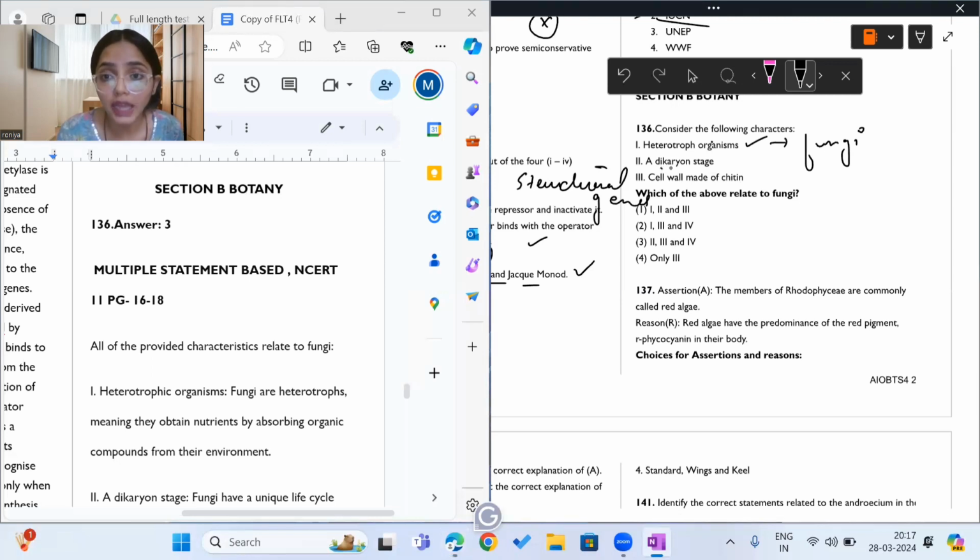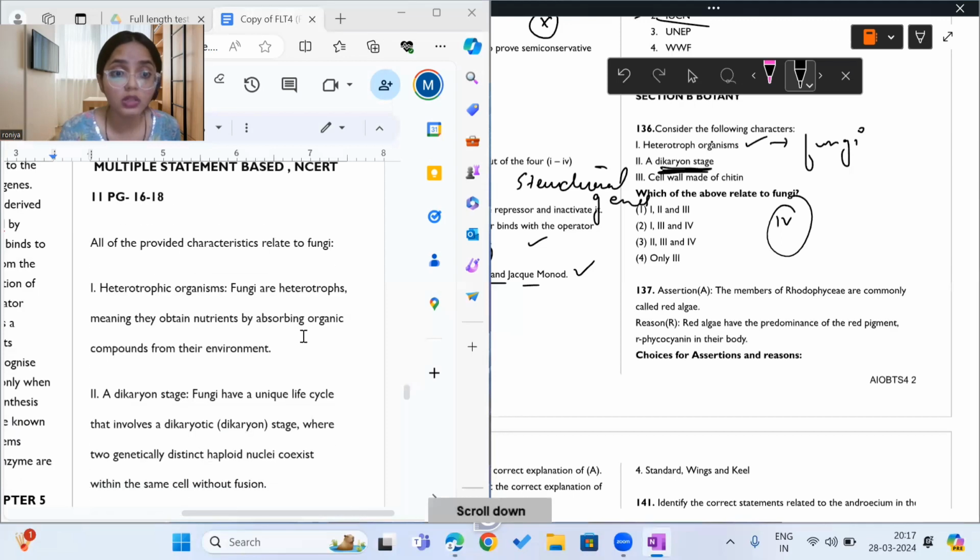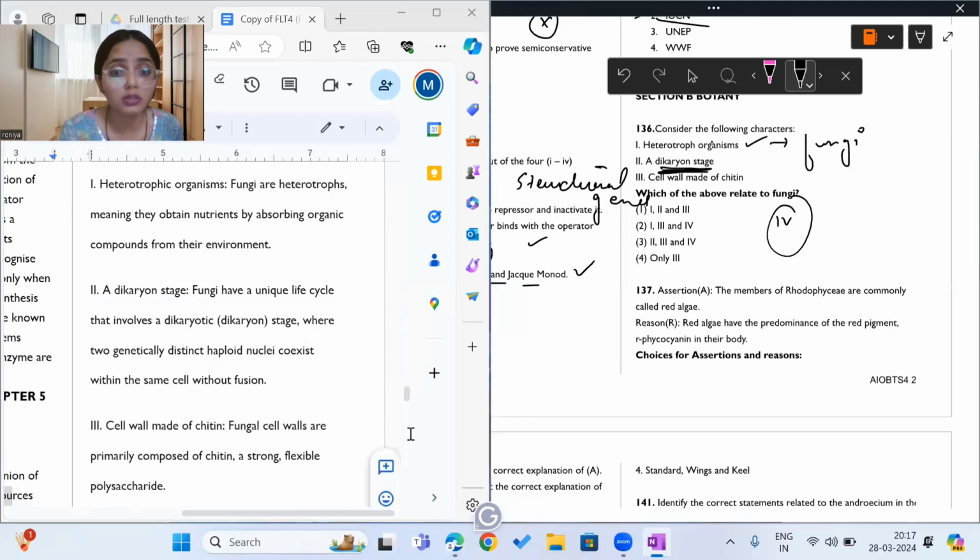And what it is saying, a dikaryon stage is present. I think this question is incomplete because the fourth statement is not given here. So I guess that's a mistake. Don't worry, we'll see. So what are we saying? We are saying a dikaryon stage is present. Yes, a dikaryon stage is present in fungi.